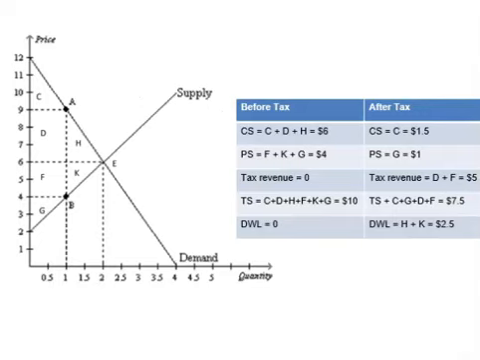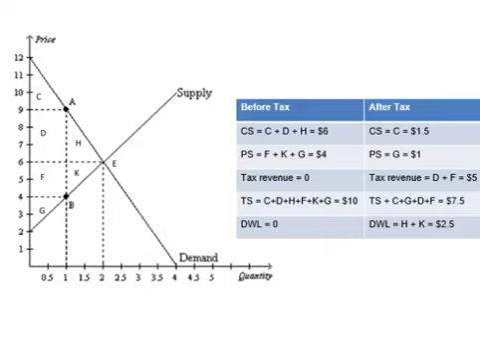consumer surplus is the triangle above the equilibrium price and below the demand section. So it includes the areas C, D, and H. Assume they are combined into a triangle. Using the triangle area formula, you can get consumer surplus equals 6.